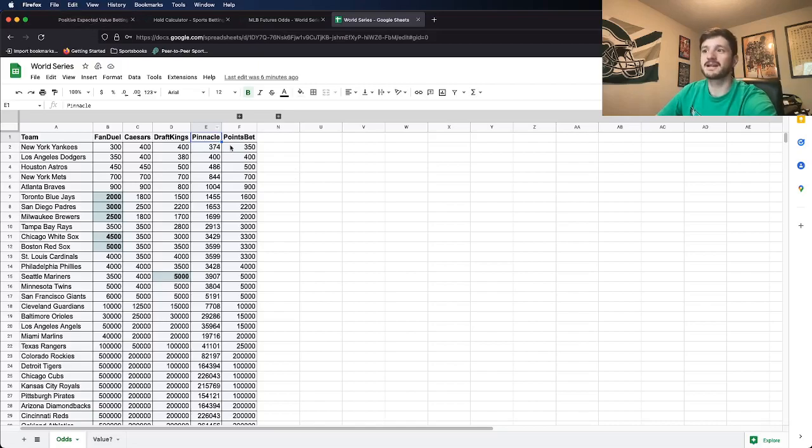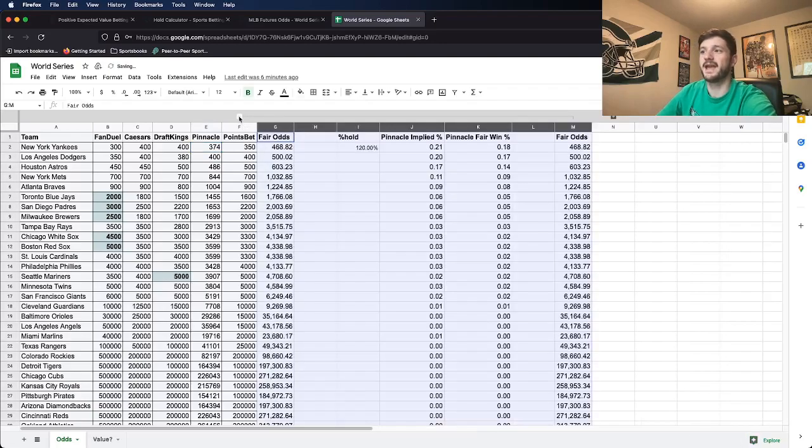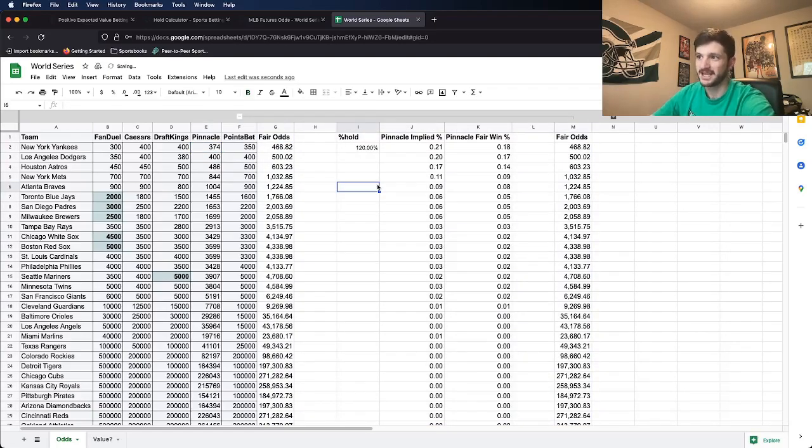So if you're looking right off the bat, like I said, you might think, oh, the Yankees are a good one at plus 400. Not necessarily. There's actually a way in which you can de-vig the market and get the fair odds, which I think is really cool. So I have a bunch of different tables and calculations here. I can talk about them, but overall, the hold on the market is actually 20%.